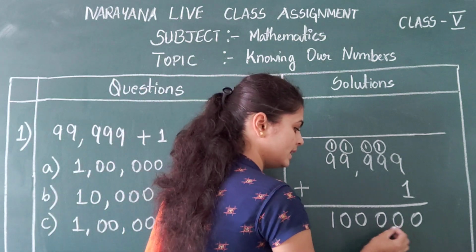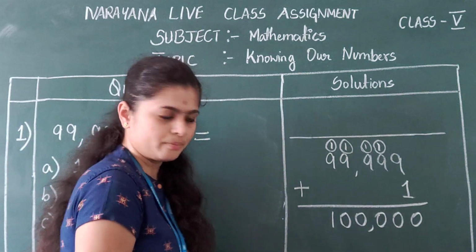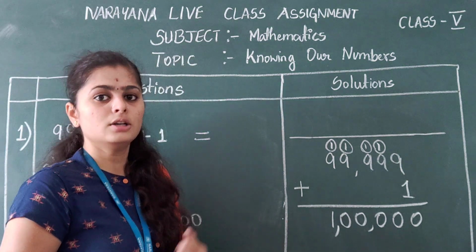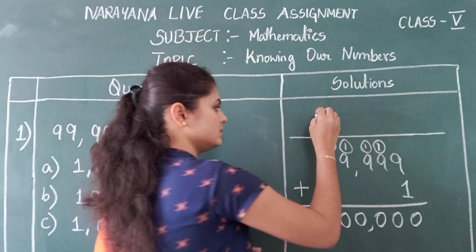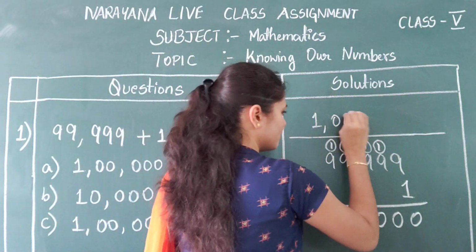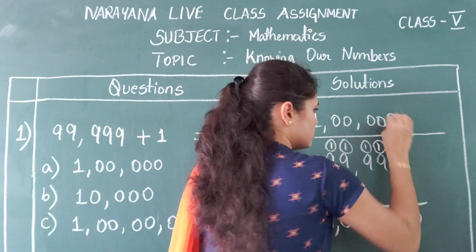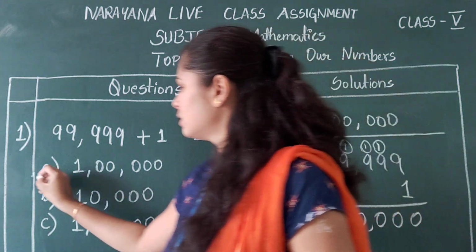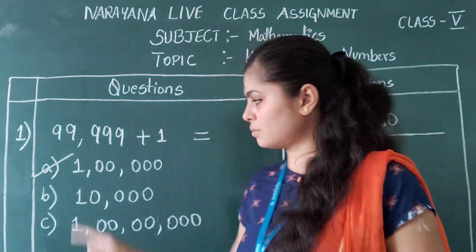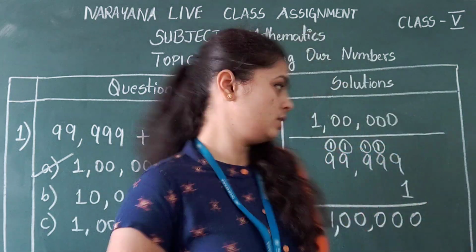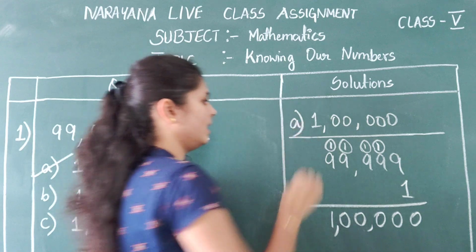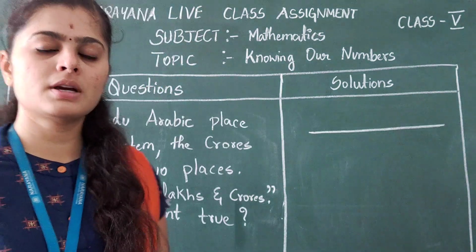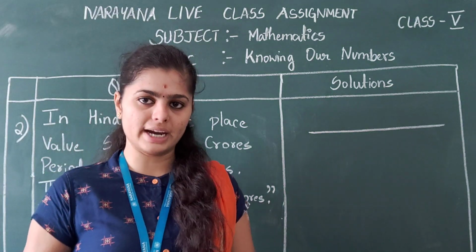So ones, tens, 100, comma, 1000, 10,000, comma, and this is the lakh place. So what answer did we get? It is 1 lakh. Now I got the answer 1 lakh, but which option is that? It is option A, right? Option A is 1 lakh. So I got the answer A. Now we will move on with the second question.